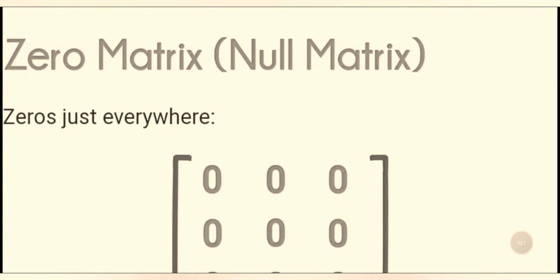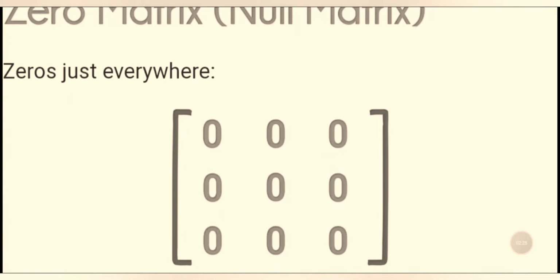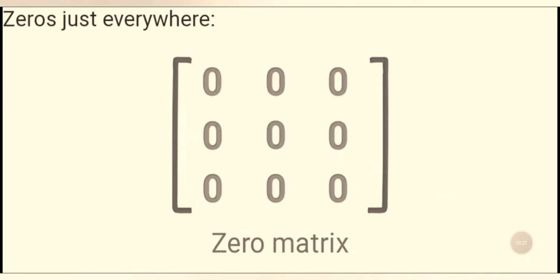The zero matrix or null matrix example: the zeros just everywhere. 0, 0, 0, 0, 0, 0, 0, 0, 0. This is a zero matrix. This is an example of a zero matrix.